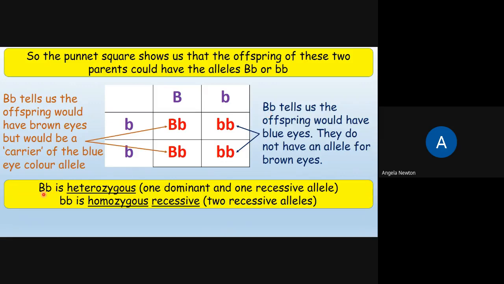So capital B and lowercase b is heterozygous because we have one dominant allele and one recessive allele. Remember that the prefix hetero means different. And two lowercase b's is homozygous recessive because we have two alleles that are the same and both of them are recessive. Remember the prefix homo means the same.